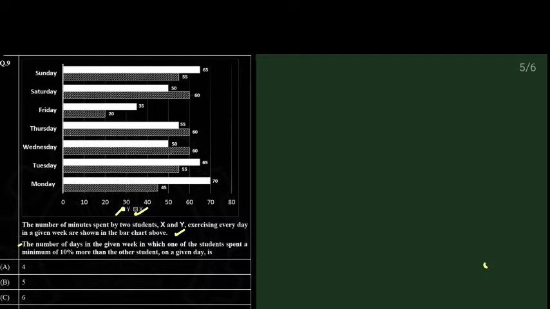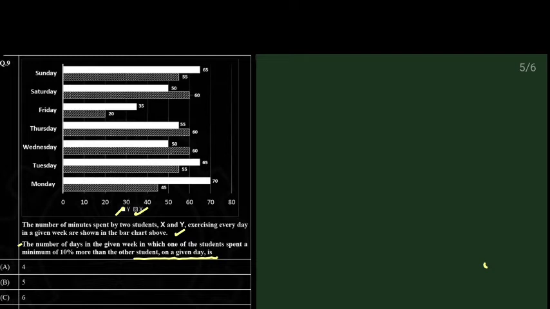So he's asking the number of days in the given week in which one of the students spends minimum 10% more than the other student in a given day. So he's asking that every day these X and Y are exercising, take one person's time spent in the exercise.